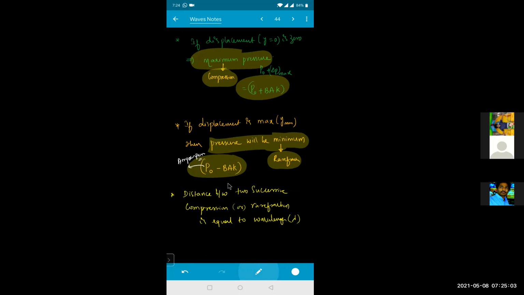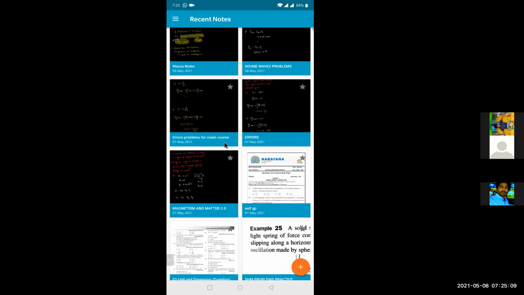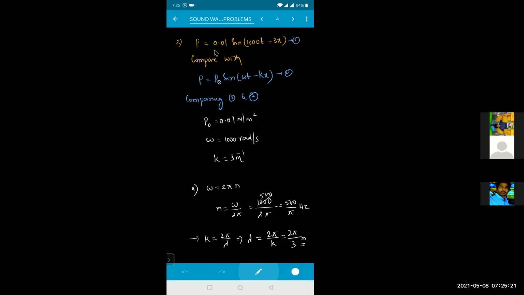Okay? Yes, sir. So from this one I have got this relation. P max is equal to atmospheric pressure plus maximum amplitude. P minimum is equal to atmospheric pressure minus the maximum amplitude. Maximum amplitude is given in the problem. That is nothing but comparing with this one, this P naught is your maximum pressure, or else you can write this as delta P max also. You can solve the problem. Is that clear?